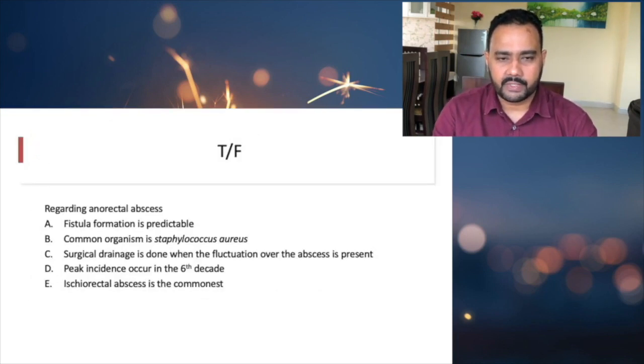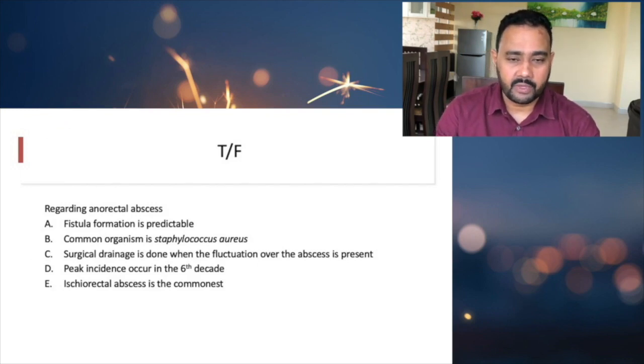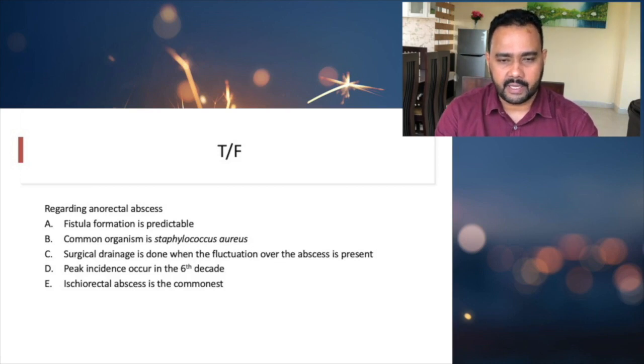The third true or false question, again regarding anorectal abscess. Fistula formation is predictable. We need to discuss how we can predict fistula formation with a perianal abscess. The common organism is Staphylococcus aureus. Surgical drainage is done when fluctuation over the abscess is present, and the peak incidence occurs in the 6th decade.